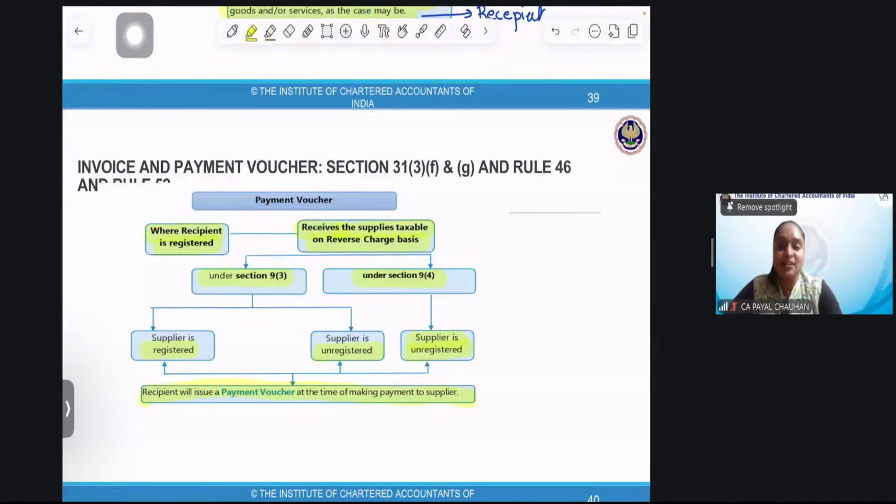Did you people enjoy the session? Did you have a good understanding about the sections? How many sections are there in the chapter? Perfect. 4: 31, 32, 33, 34. 31 is invoice, right? 32, rate of tax, amount of tax. 33, unauthorized collection is not possible. And the 34th is debit note and credit note, which we'll be doing in the next class, right?